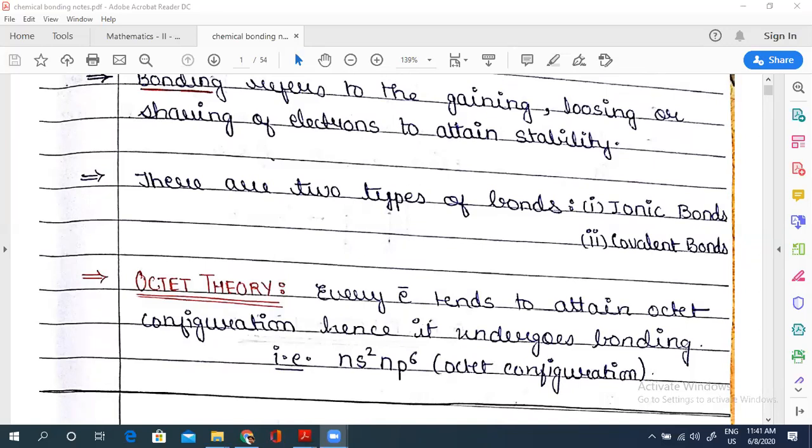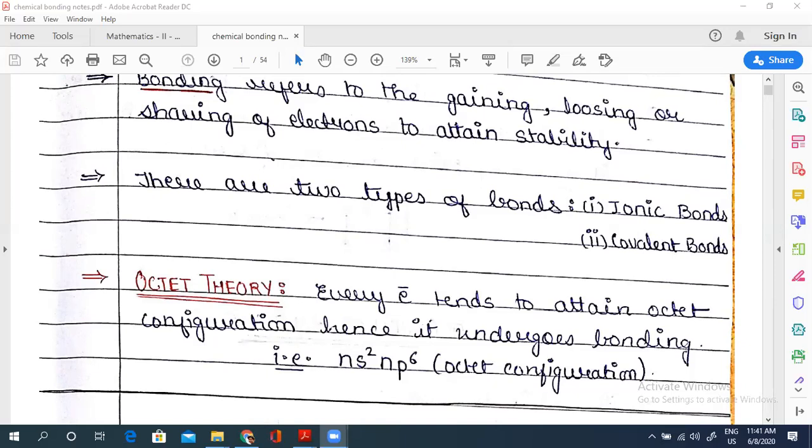Now every molecule, atom, compound, whatever exists in this universe has a natural tendency to attain stability. Even we want to attain stability, right? Why do we study? To have a good job, a good life, a stable life. So everything in this universe has a tendency to attain stability.